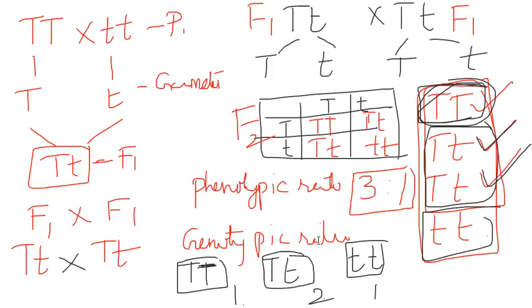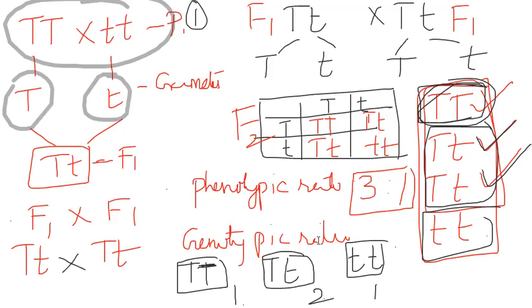Theoretically we can summarize this as points. Point number 1: a pure tall plant is crossed with a pure dwarf plant. Then the gametes appear as capital T and small t. Then what do we obtain in the F1 generation? All the plants are hybrid, heterozygous tall plants.